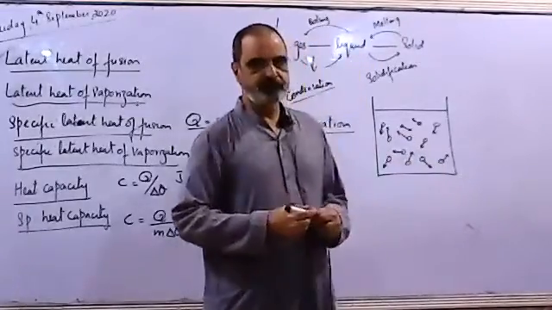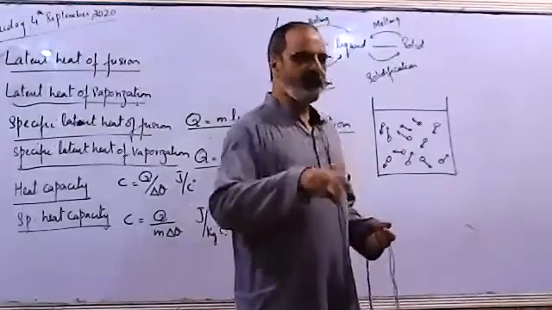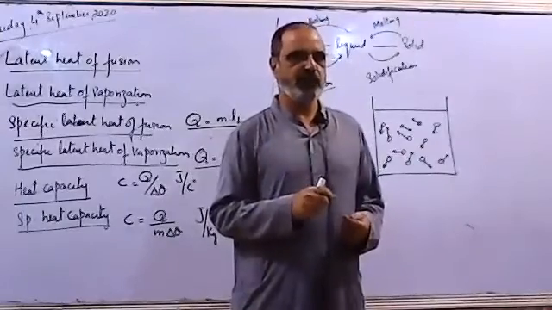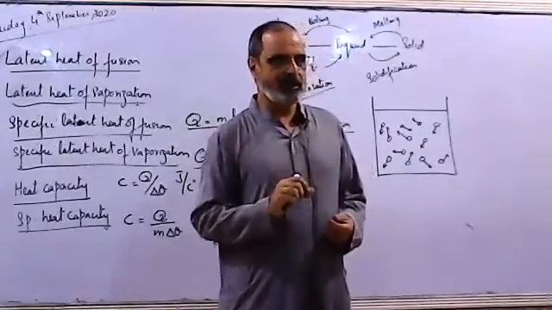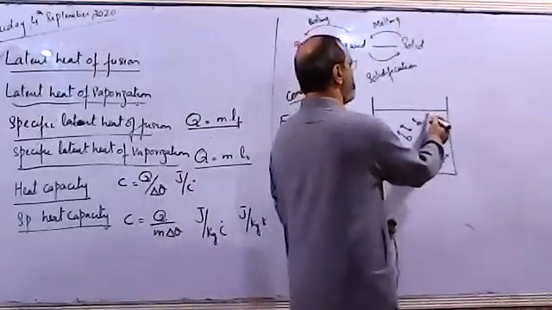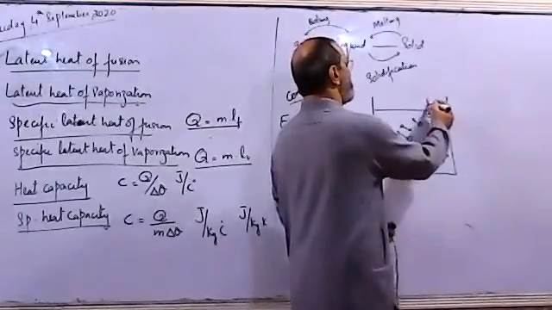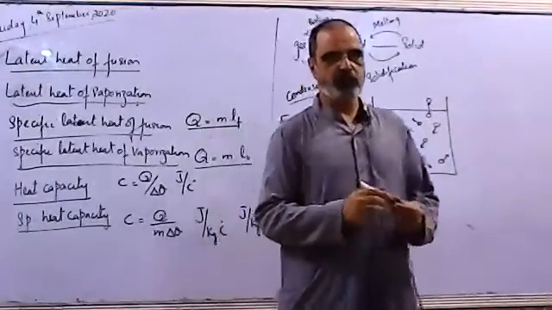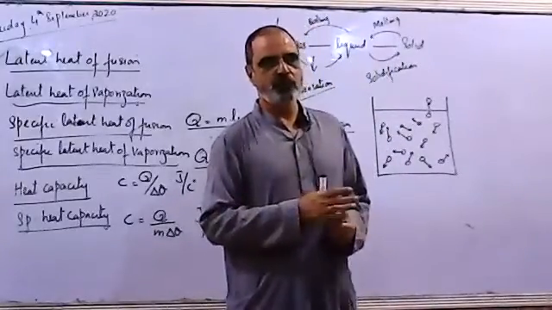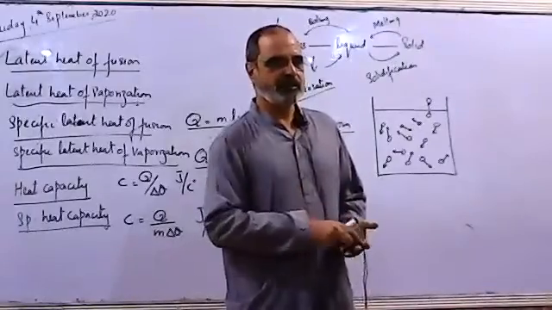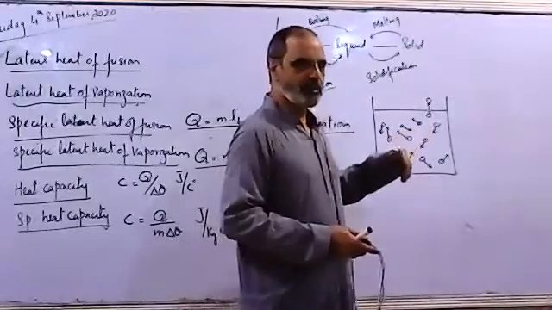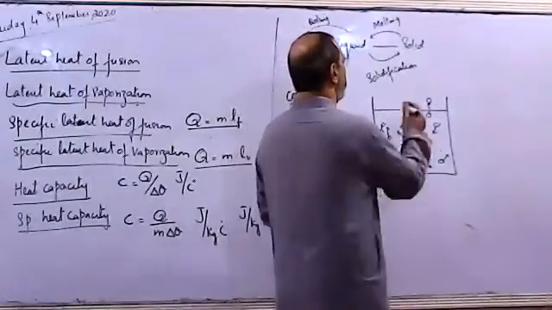During their motion, the molecules move randomly within the liquid and possess different amounts of kinetic energy. But a highly energetic molecule, when it reaches the surface, leaves the surface. During evaporation, the molecules which possess a large amount of kinetic energy, when they reach the surface, leave the surface by breaking the intermolecular forces and go into the air.